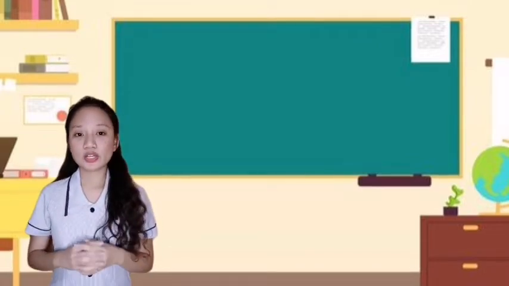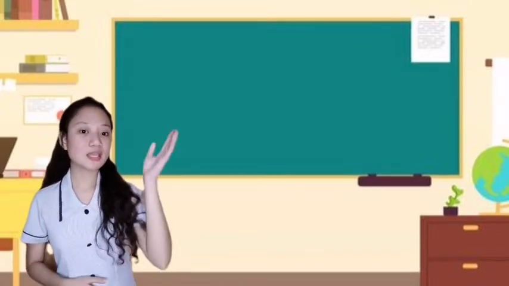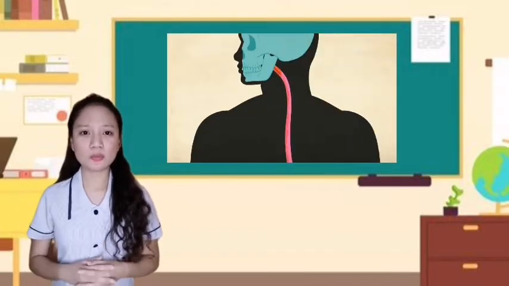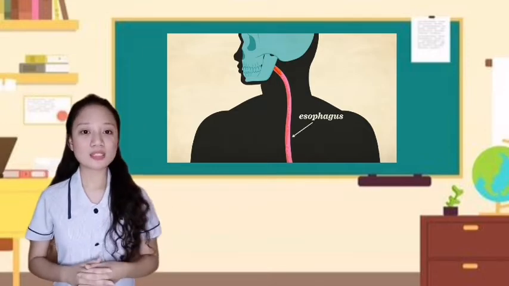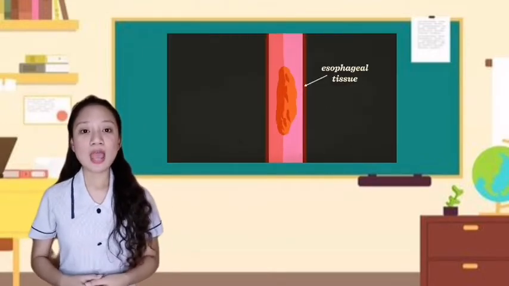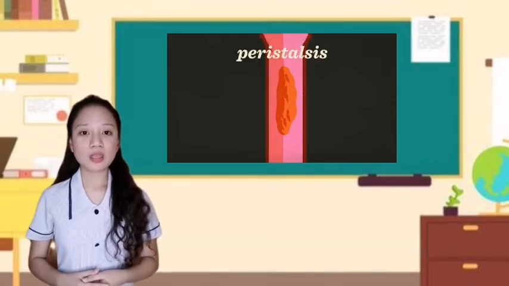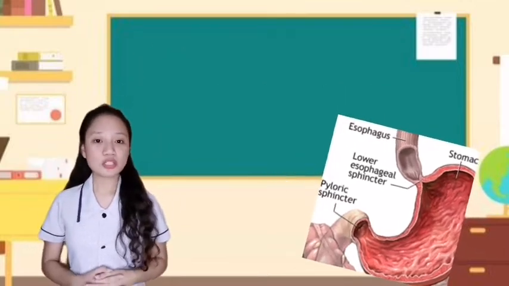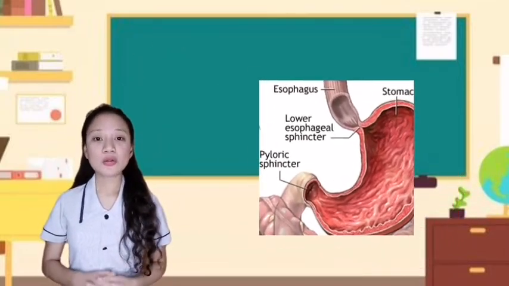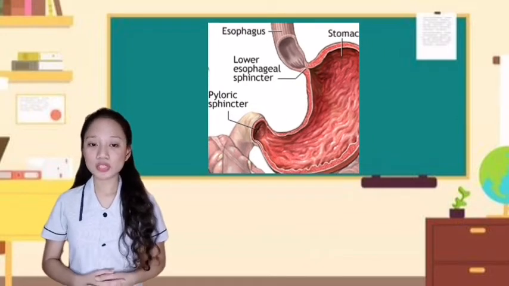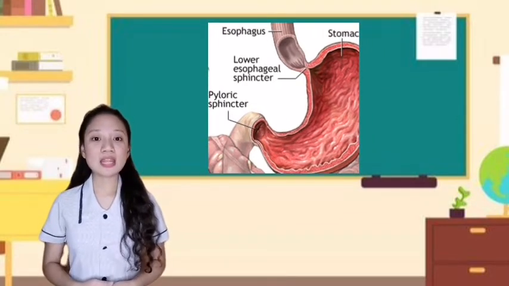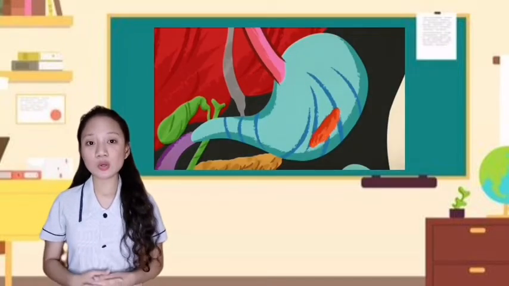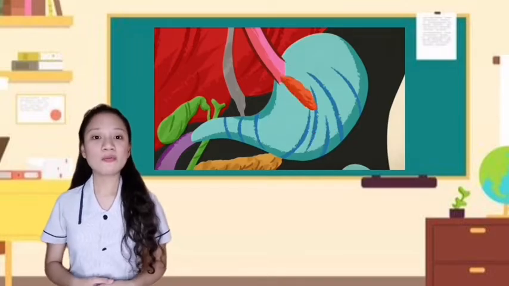The second part of our digestive system is the esophagus. Once we begin swallowing, the process becomes automatic. Our brain signals the muscles of the esophagus and peristalsis begins. We also have the lower esophageal sphincter. When food reaches the end of your esophagus, a ring-like muscle called the lower esophageal sphincter relaxes and lets food pass into your stomach. This sphincter usually stays closed to keep what is in your stomach from flowing back into your esophagus.